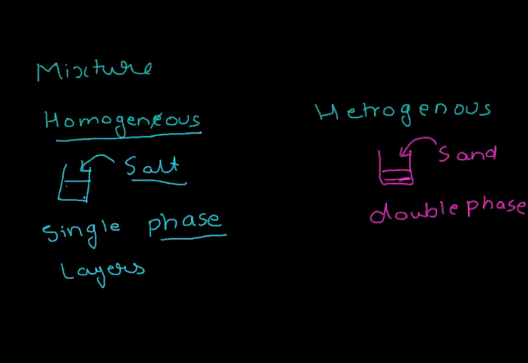Hence it is a heterogeneous mixture. A heterogeneous mixture need not compulsorily be a double phase. It can be triple or, in general, a multiple phase mixture. In homogeneous mixtures, the substances that produce the mixture cannot be seen. In heterogeneous mixtures, the constituents can be easily seen.